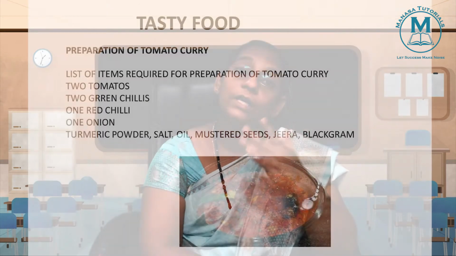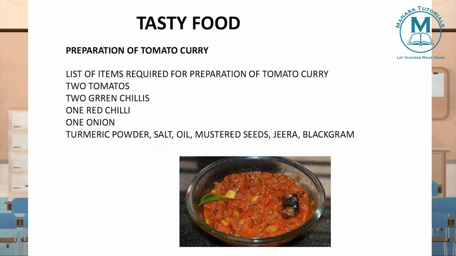Now we are going to discuss tasty food, that is, preparation of food. You have seen the preparation methods. Here there is one recipe given, how to prepare tomato curry. You may have some other favorite dish, I may have some other favorite dish. To prepare that particular dish, we need to list out what materials are required and what the procedure is. At present, the recipe of tomato curry is mentioned here.